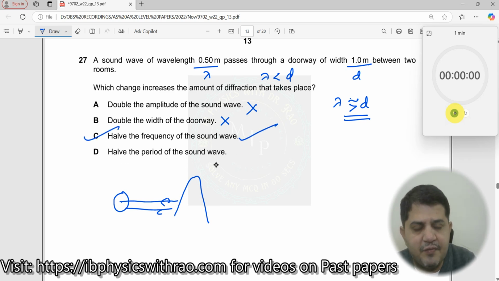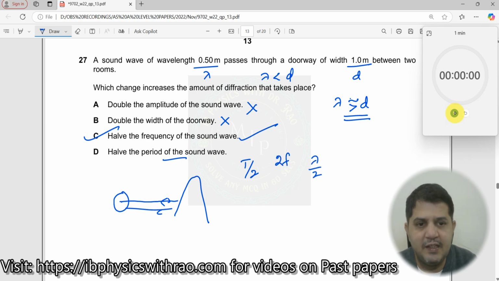Half the period of the sound wave. What will happen? When the period is halved, T by 2, then the frequency becomes 2f. When the frequency becomes 2f, then lambda becomes lambda by 2, right? So this is also not the right option. So C is the right option.